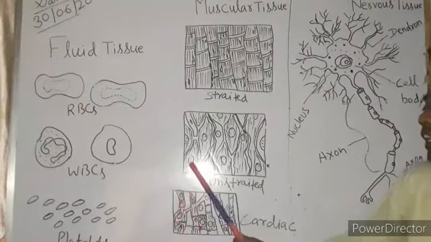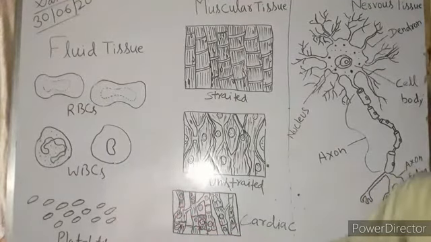So it is called unstriated muscle, it is spindle shaped, and it has one nucleus in it. These are the differences between striated and unstriated muscles.